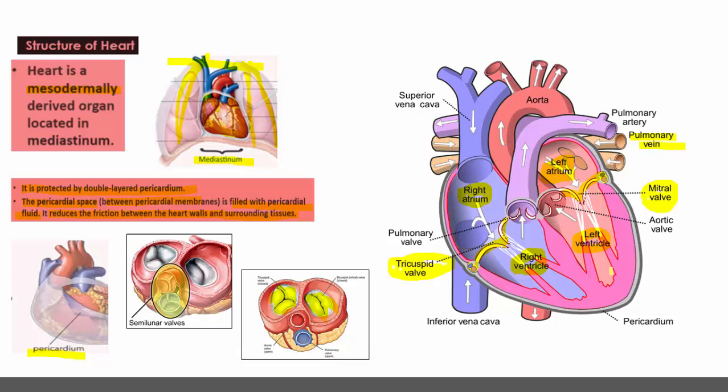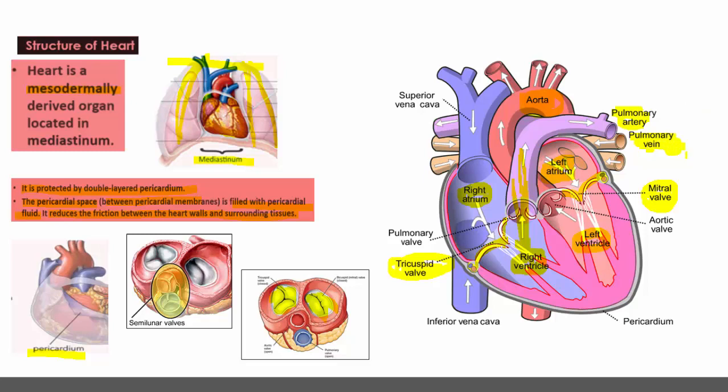Like that, from the left ventricle, the biggest blood vessel of the human body arises, and it is called the aorta. Let me do the correction, sorry. The pulmonary artery, here you can see the arrow mark. The pulmonary artery arises from the right ventricle and it brings deoxygenated blood to the lungs.